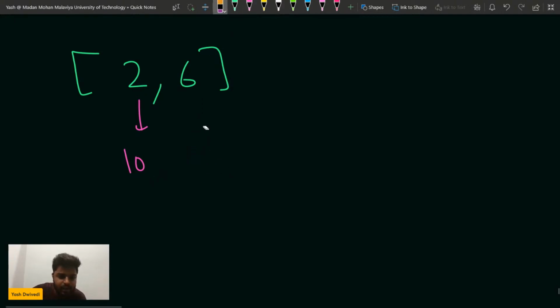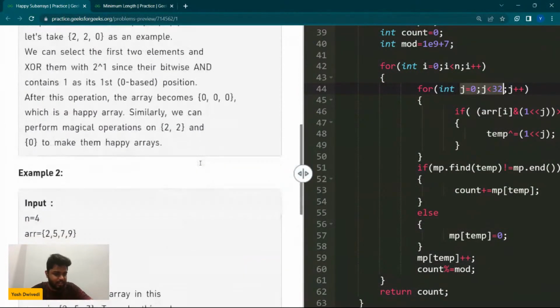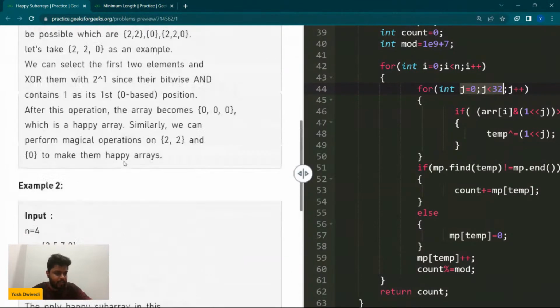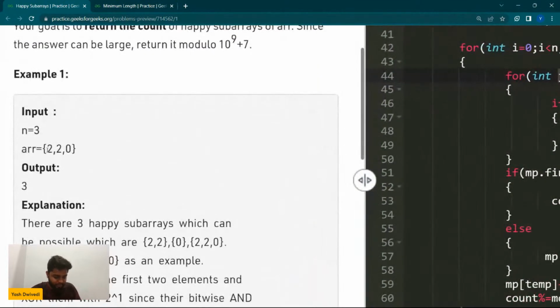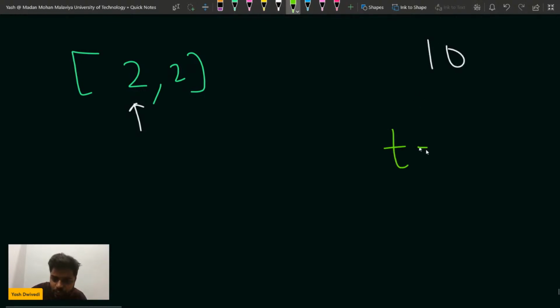Just give me a second. If I take this sample example that has been given, it would be better, right? That is much better. So let's take only 2 and 2. Let's take this example only. If I take this guy, I see that it has this configuration. So in that case, what will happen now?